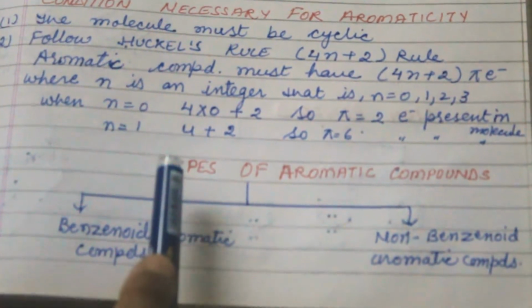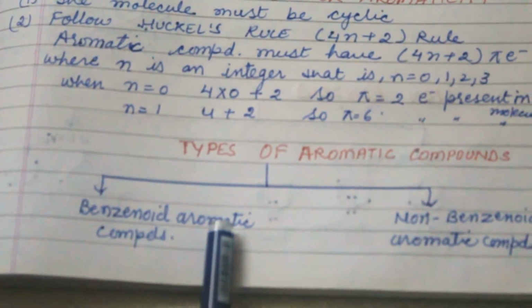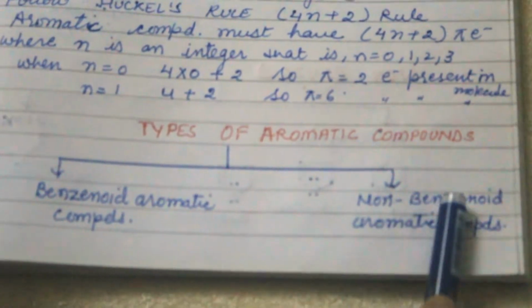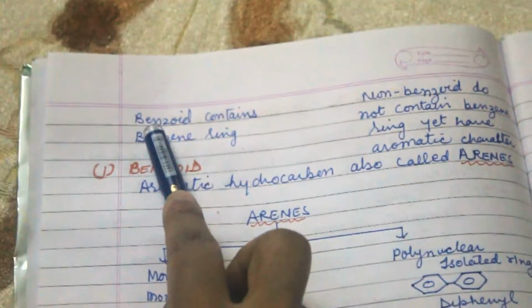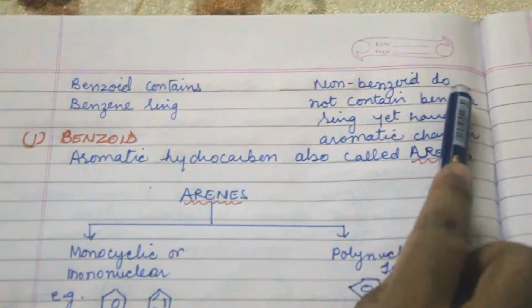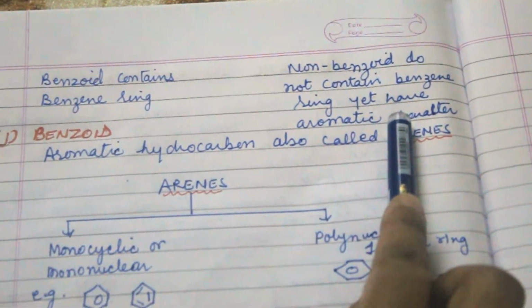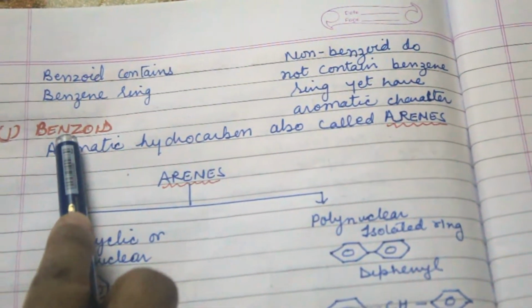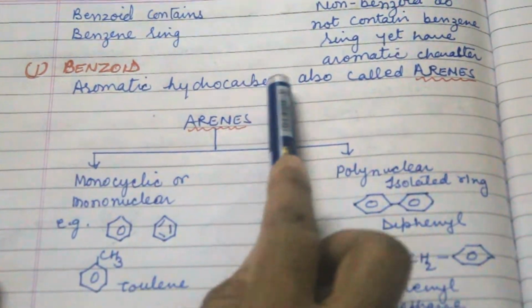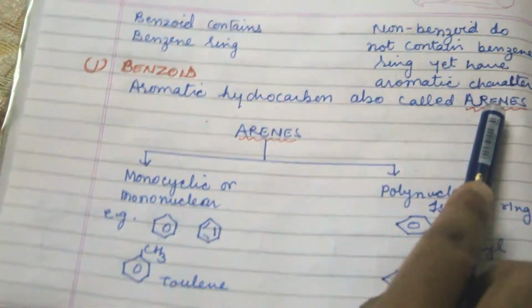Aromatic compounds are of two types: benzenoid aromatic compounds and non-benzenoid aromatic compounds. Benzenoid compounds contain a benzene ring, and non-benzenoid compounds do not contain a benzene ring, yet they have aromatic character. So first we discuss benzenoid. Aromatic hydrocarbons are also called arenes.